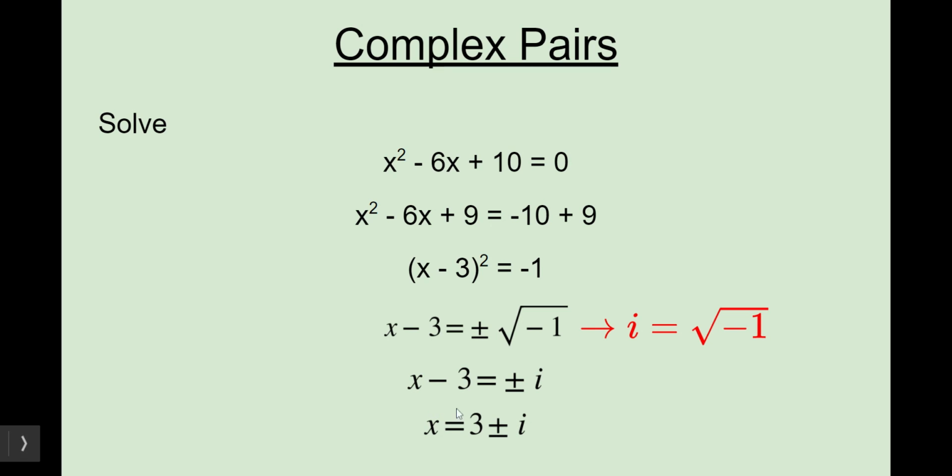And again, remember, this is x equals 3 plus i, and x equals 3 minus i. There are 2 solutions here, and they're complex numbers. All right, so the quadratic formula and completing the square will both solve quadratic equations that have complex roots. Okay, where roots are just solutions.